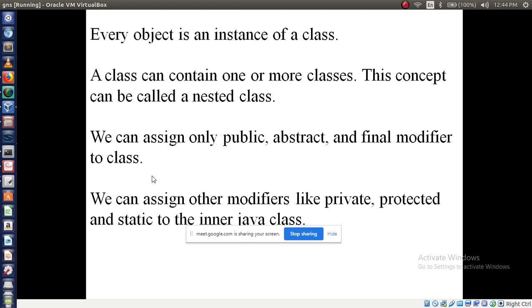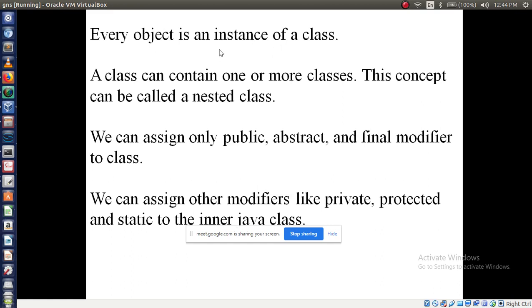Okay, fine. Now, every object is an instance of class. Every object is an instance of class. It means you are already aware of the Scanner class, right? In the Scanner class, what have you done? Scanner followed by name, then followed by new Scanner you have used, right? Suppose Scanner MCA is equal to new Scanner, like that you have written. We are using the new keyword here, right? So that is called an instance of class.